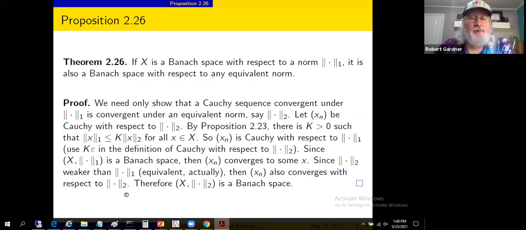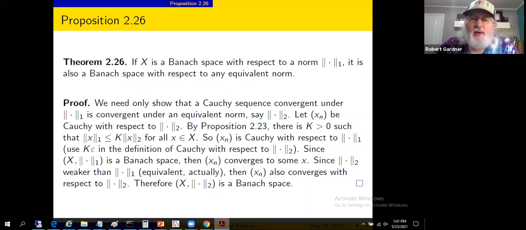We've actually used, let's see, norm 2 is weaker than norm 1 down here, and we've used norm 1 is weaker than norm 2 up here. So we've used that each is weaker than the other. We've used both of those hypotheses in this. And we're drawing the conclusion that X under the two norm is a Banach space.